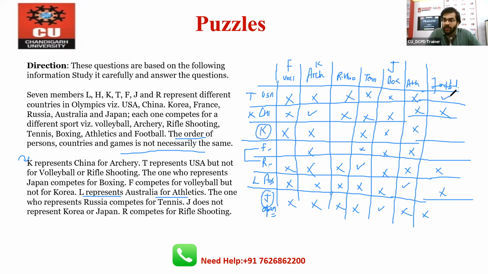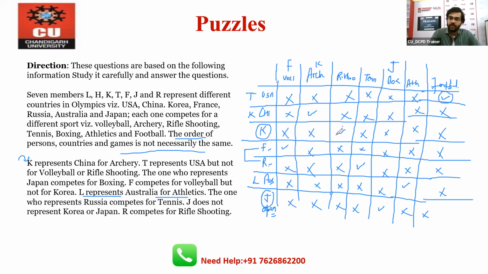It means you can mark tick here. This is cross. This is cross. This is cross, right? Now here also you can see that in this row this is ticked. Why? Because only one is vacant. This is crossed, and here only this is vacant, right? So that's why I'm saying this is very helpful.